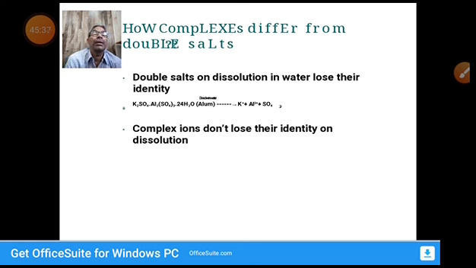Then coordination number, and how to calculate the charge on the central metal atom as well as the complex ion. We already learned that while writing the formula of coordination compounds, if you write the cation first followed by the anion, the complex is in the first place, and we can say that's a complex cation, a cationic complex. If the complex is in the second part, you can say that's an anionic complex. So these things we learned in this class.